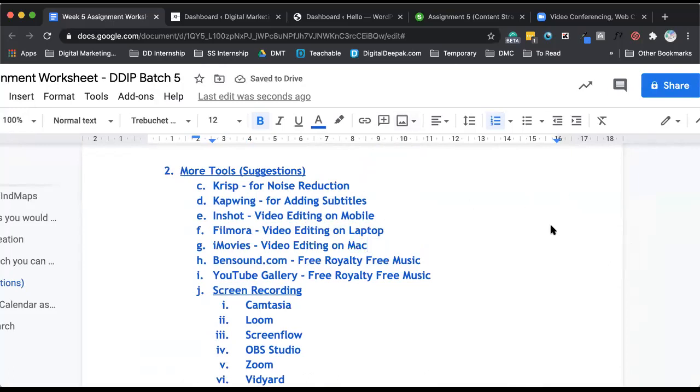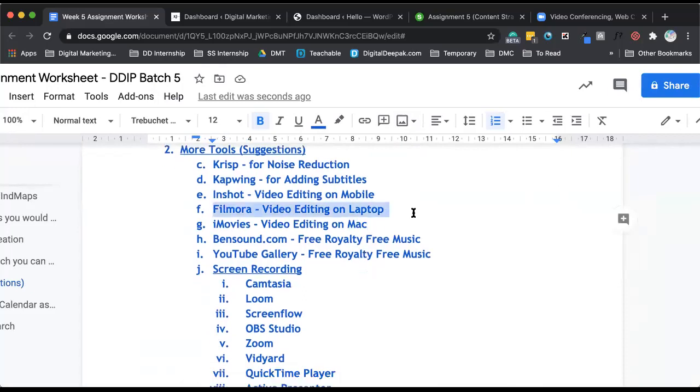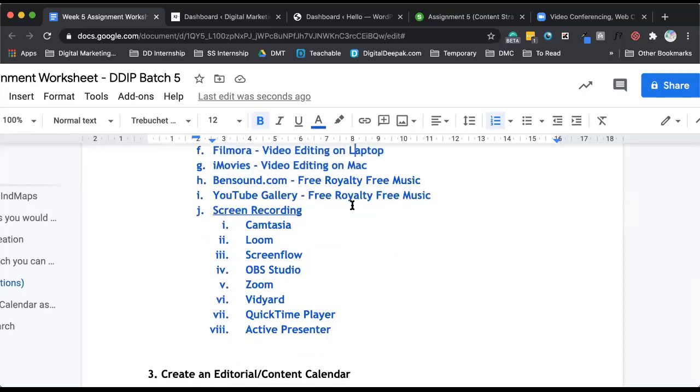Yes, Deepak, you can do that also. When you use these video editing tools, they'll give you an option on how to add background noise also. I have not tried it, Preeti, so I'm not sure.